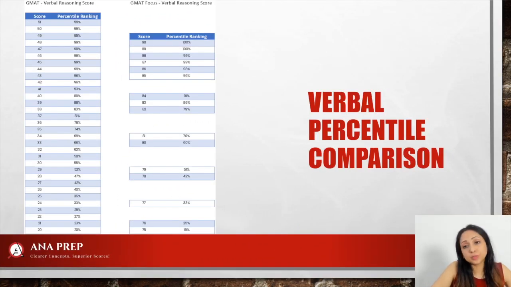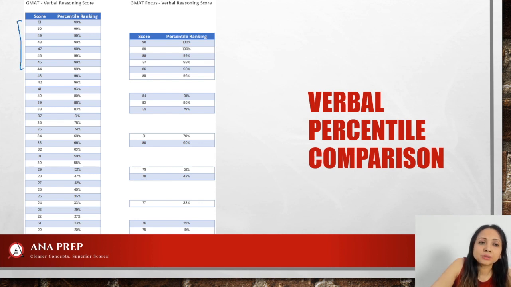Now let's look at verbal percentile comparison. Now what happened in quant was that GMAT Focus has increased the granularity, whereas they have surprisingly done the opposite in the verbal section. They have decreased the granularity. So initially in GMAT verbal, also today, these scores are kind of unattainable.